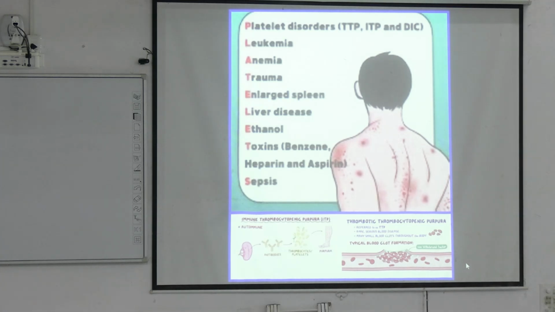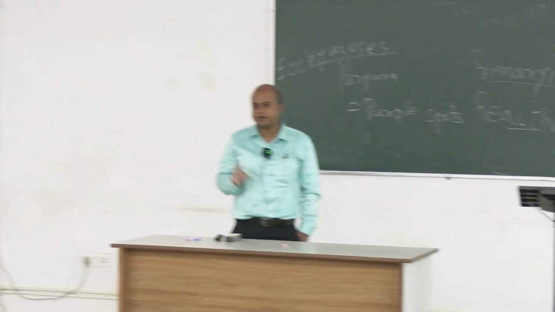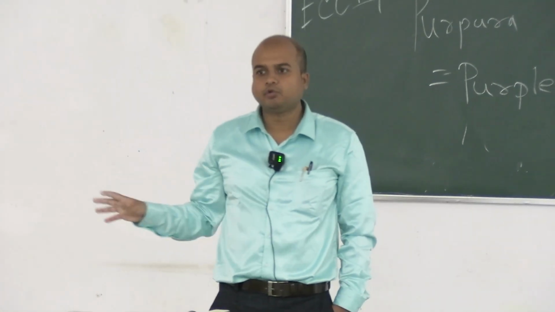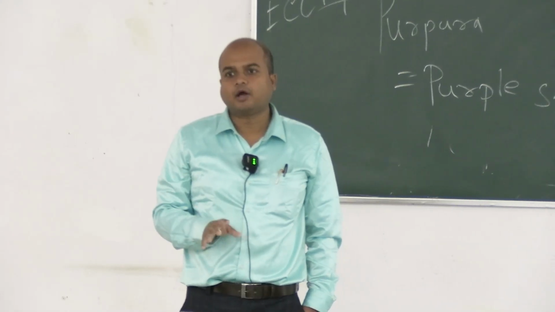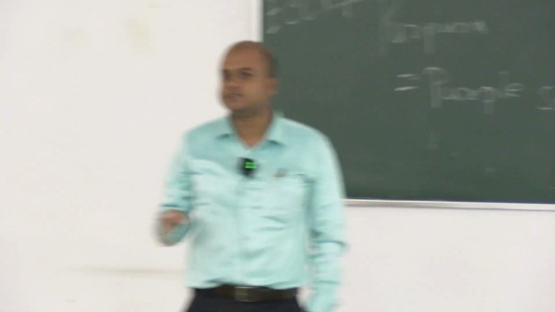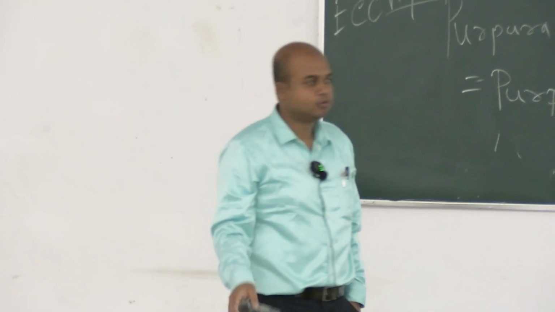Spots on the skin may not be only due to platelet disorders; they may be due to endothelial disorders and other causes, but when they occur due to a decrease in platelets, they are called thrombocytopenic purpura.